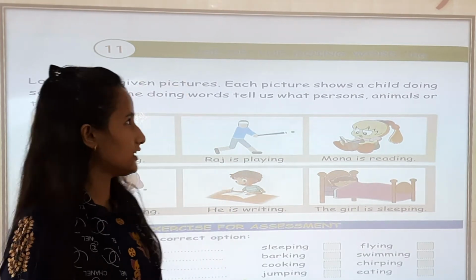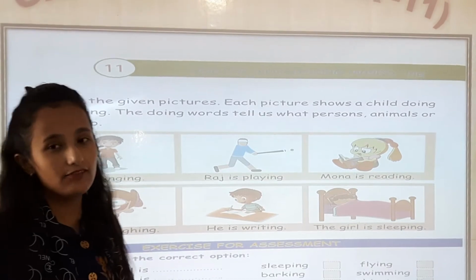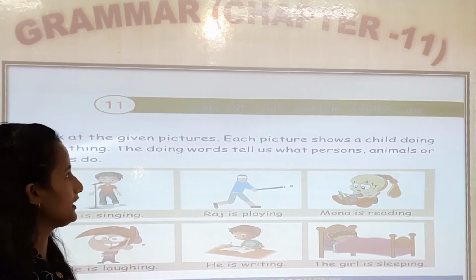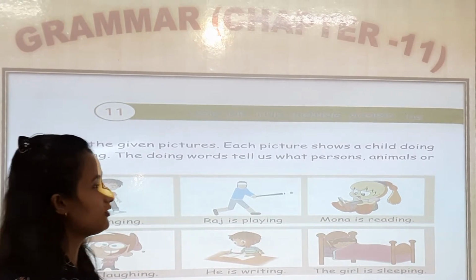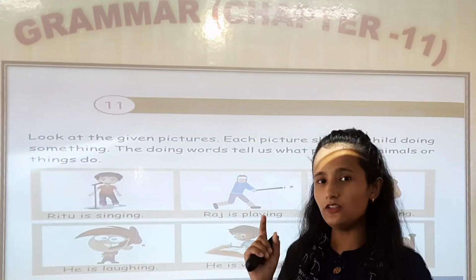Today we are going to start English grammar class. So you can take out the English grammar book, chapter 11, page number 44. In page number 44 you can see use of the doing words. So today we are going to learn how to use doing words.